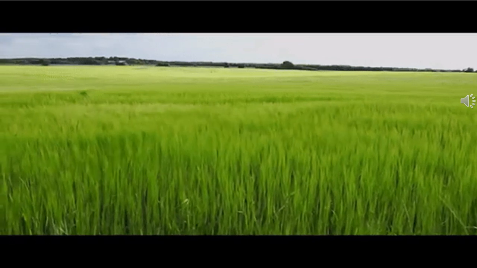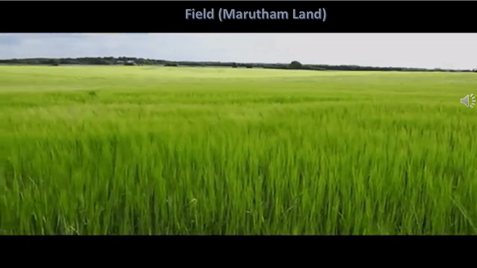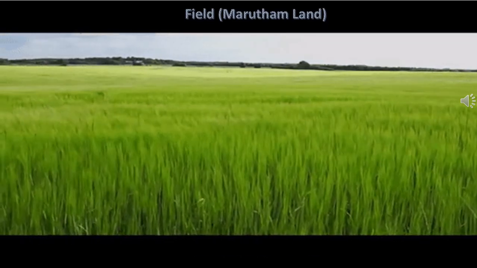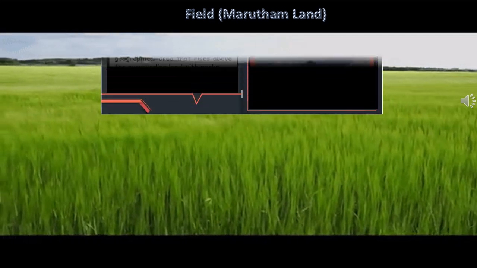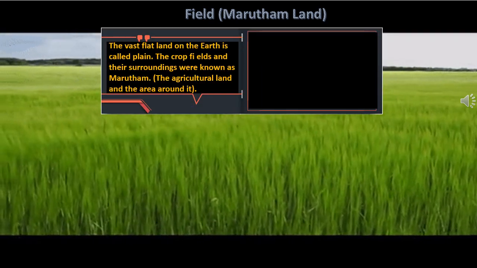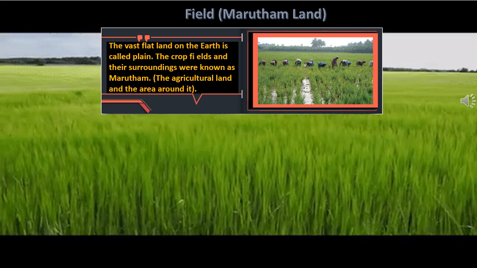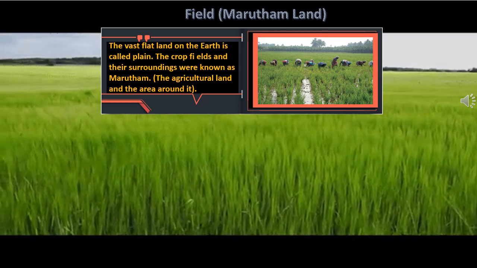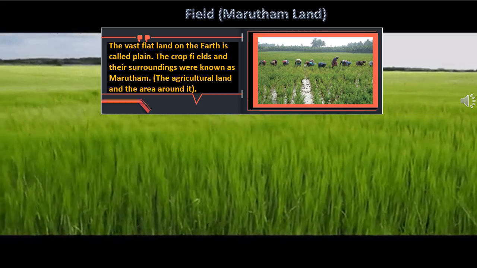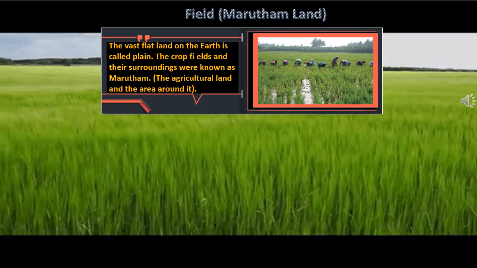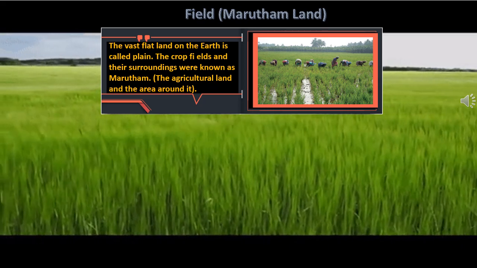The third landform is field or Marudam land. The vast flat land on the earth is called plain, and the crop fields and the surroundings were known as Marudam. That is mainly the agricultural land and the area around it.